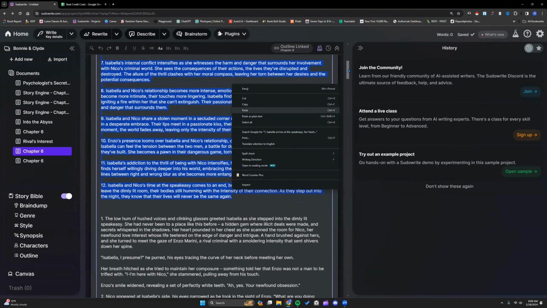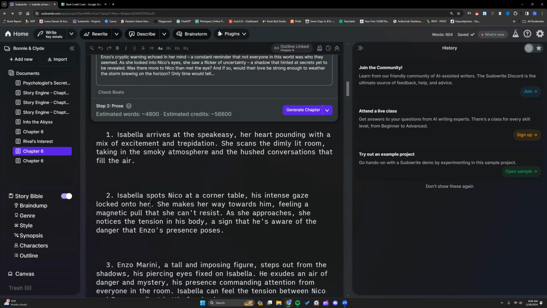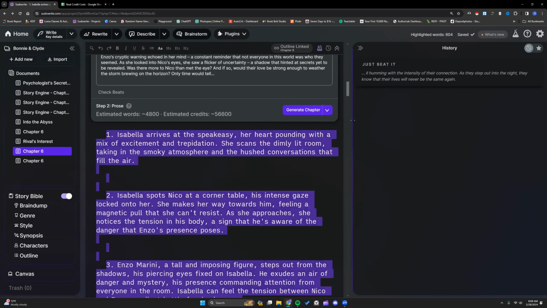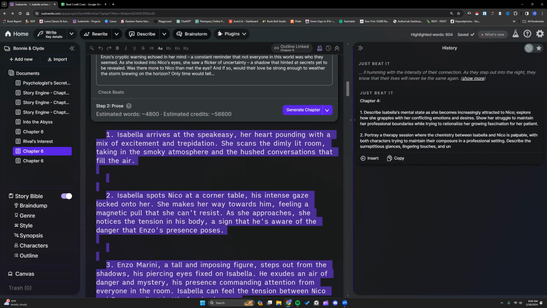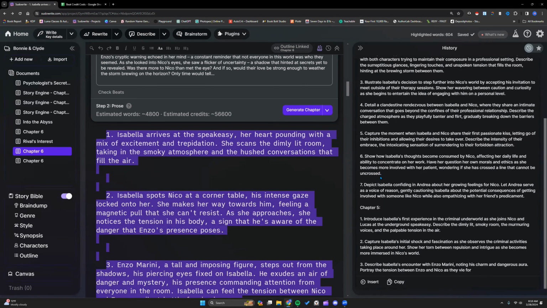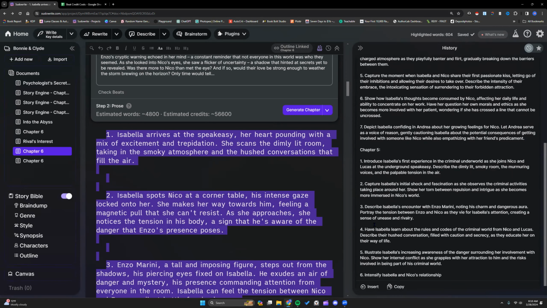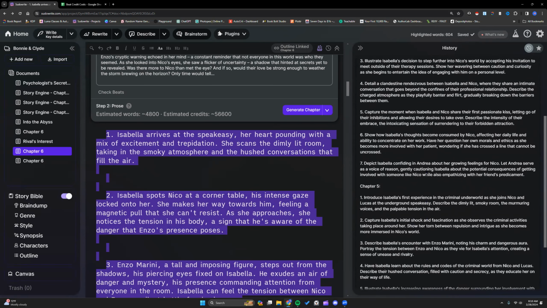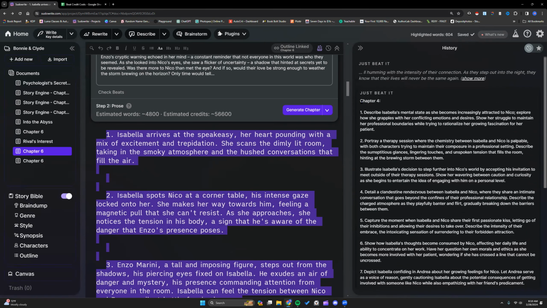Copy these out. And again, this is actually how I intended to use this plugin. And yes, I do now have a cheaper version. And I will show you the combination that I think is really going to make everybody happy with their beats. And you can see this one is actually going into other chapters. It does read the outline. I did that so it would hopefully keep things seamless. So I'm just going to count the one chapter.